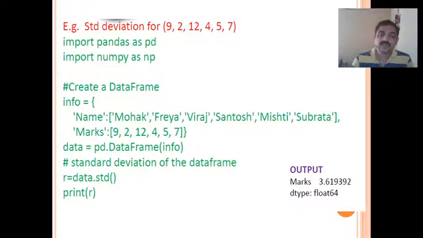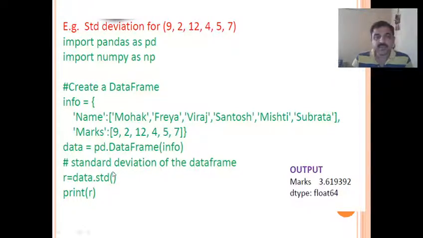Let us see, for example, you want to find the standard deviation of these values. So we will see the program. Here we have imported the features of pandas and numpy. Then we have created a dictionary that contains name and marks, and then we have created a data frame by passing this dictionary. So a data frame is created.